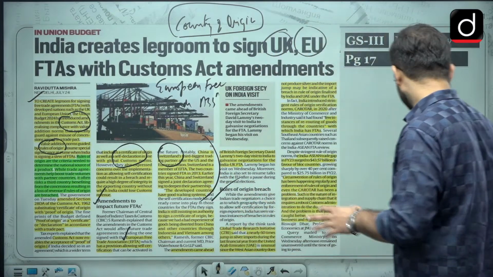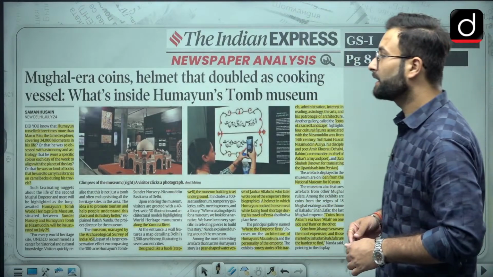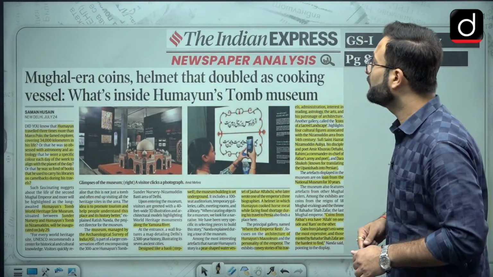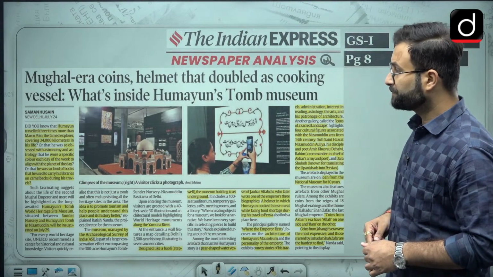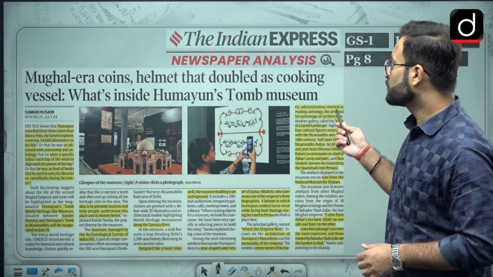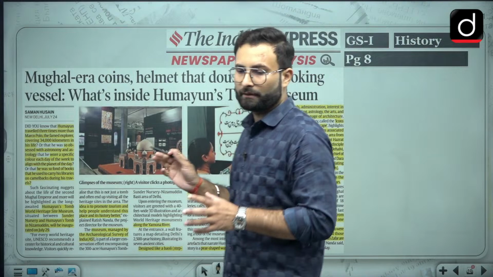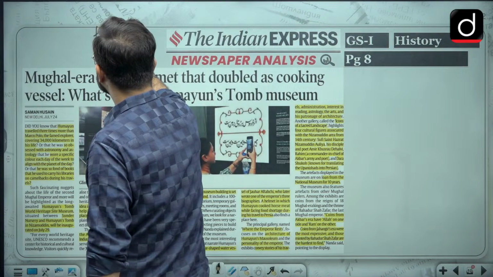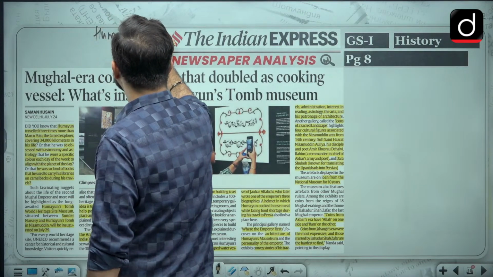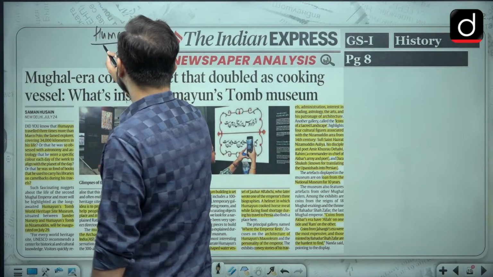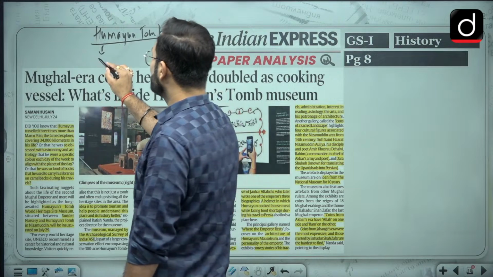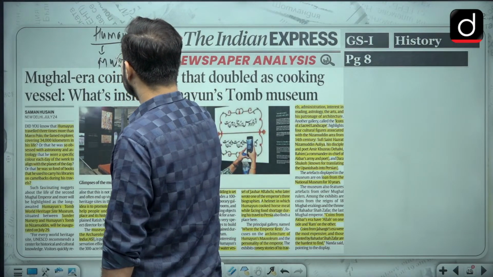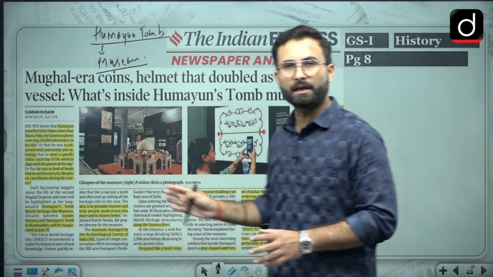Okay, now moving further to the next article, that is related to Mughal era coins, helmet, and the double cooking vessel. What's inside the Humayun tomb museum? Here we don't have to focus much on what is inside. I have taken this news because Humayun tomb is in news. In the vicinity, there is a museum, and that museum will be inaugurated. That is why this item was in news.